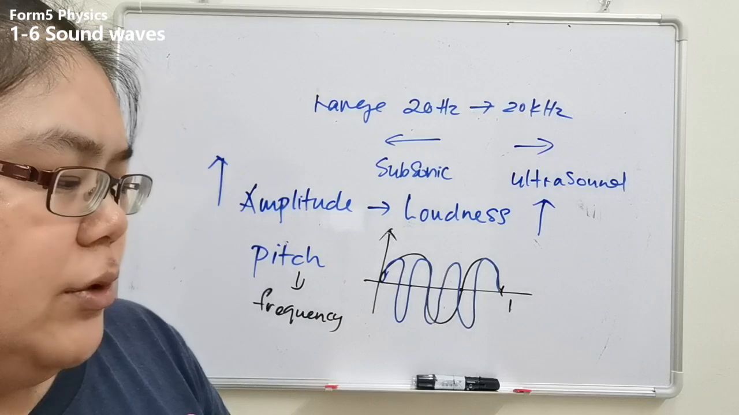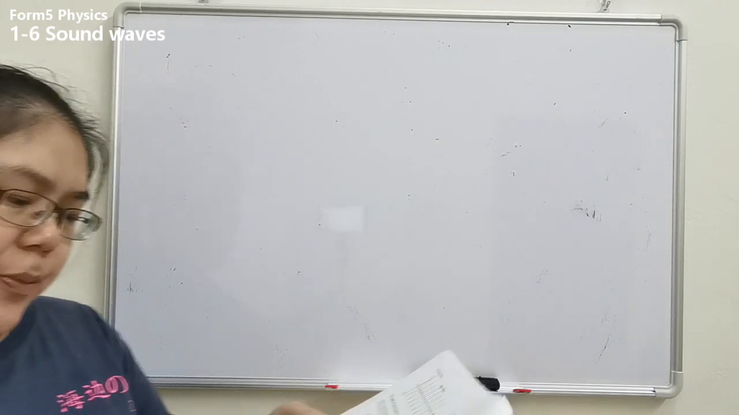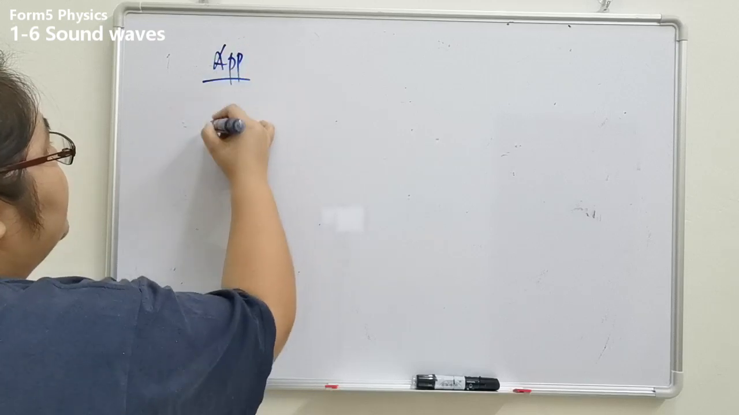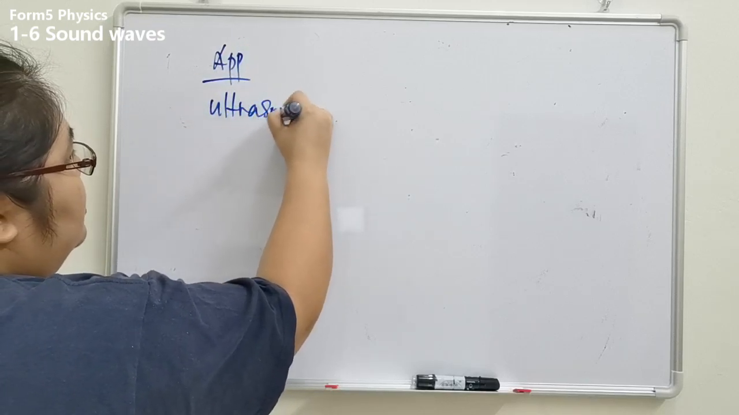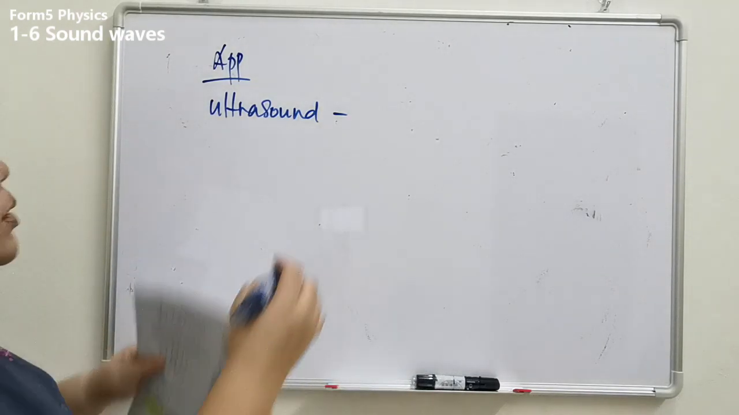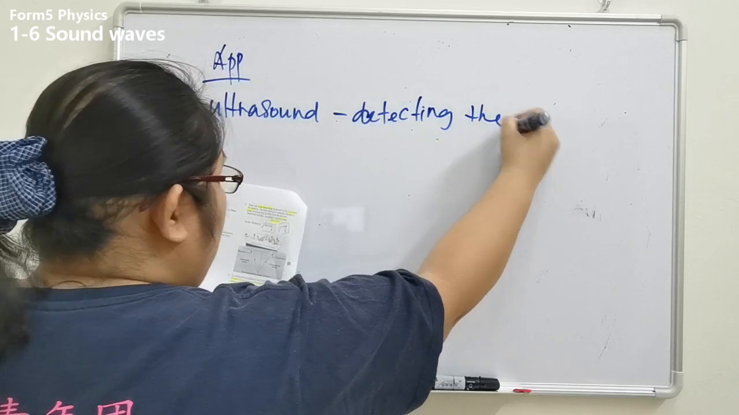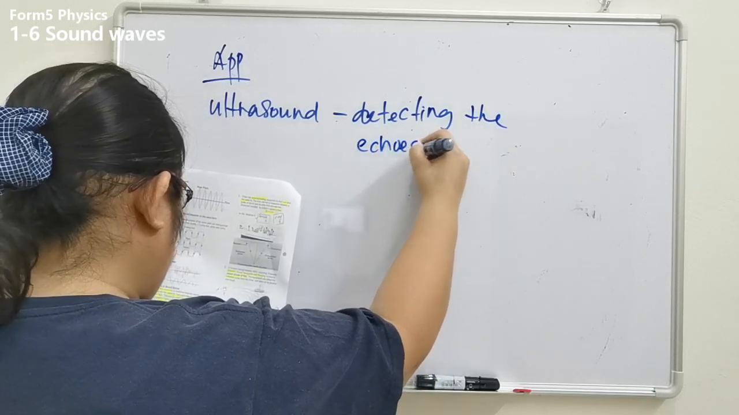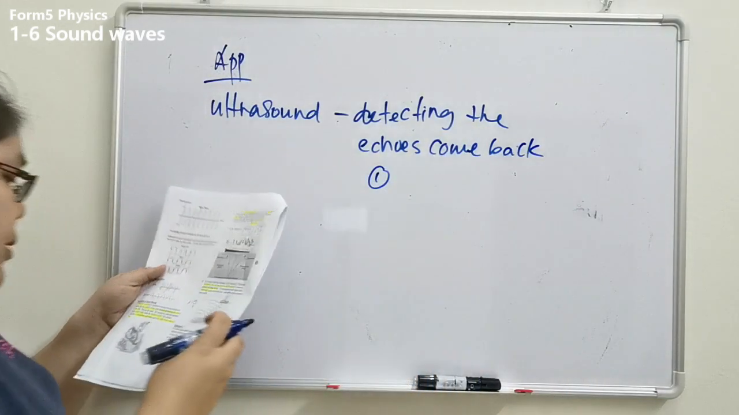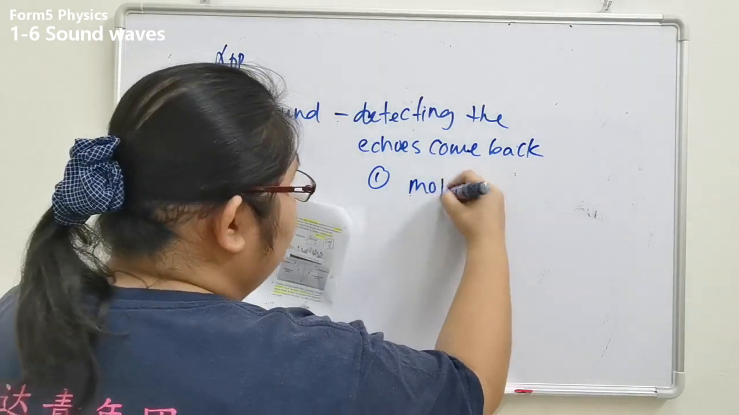Okay, now we go through the applications. The first application is using ultrasound. What's the function of ultrasound? The function is scanning, detecting the echo that comes back. From where? The first one, you can say detecting from the mother's womb.